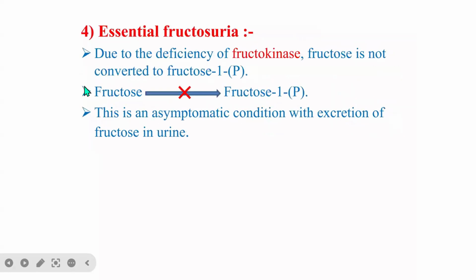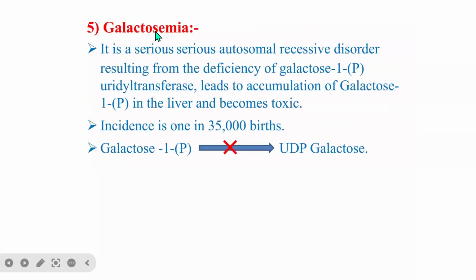And then the next thing is essential fructosuria. This is due to deficiency of fructokinase. The fructose in this case is not converted into fructose 1-phosphate, so it is blocked, and as a result the fructose will accumulate. This is an asymptomatic condition with excretion of fructose in the urine.